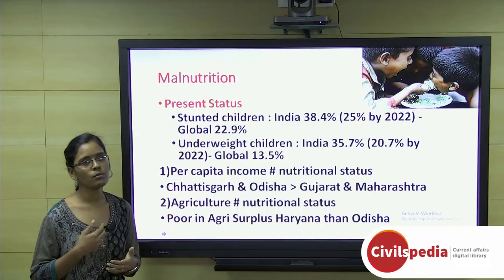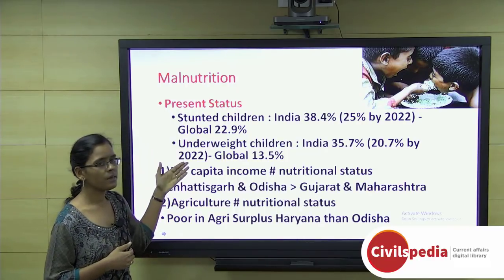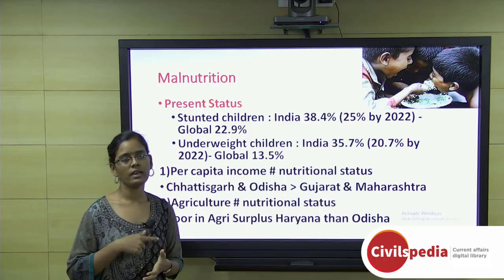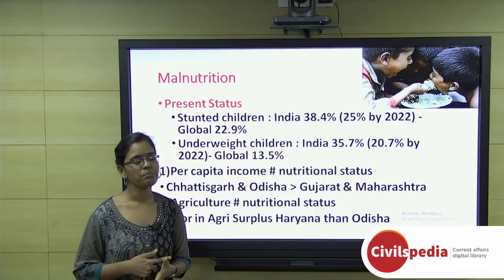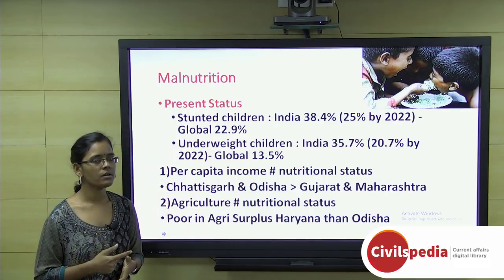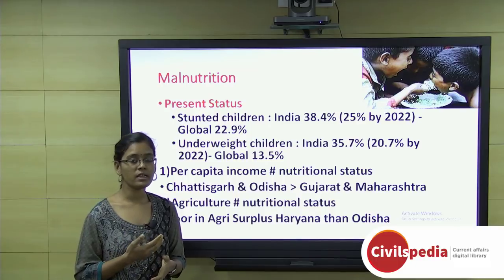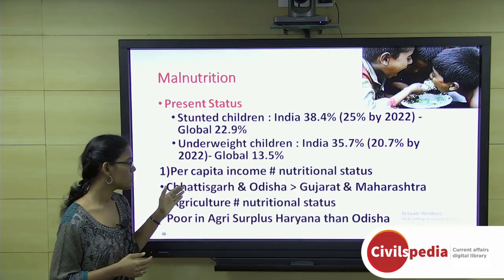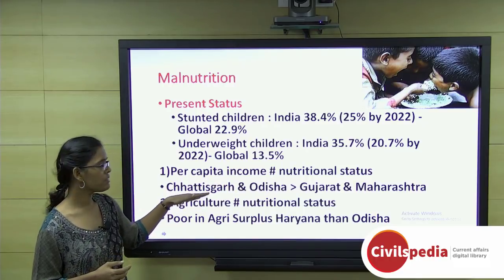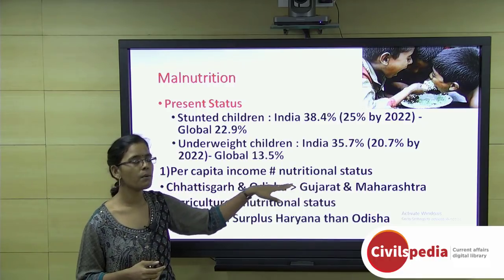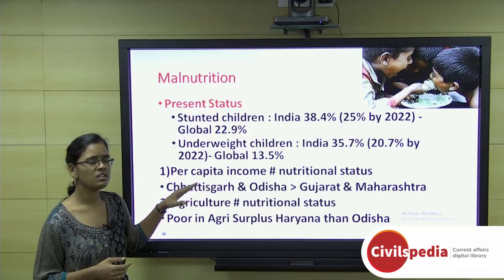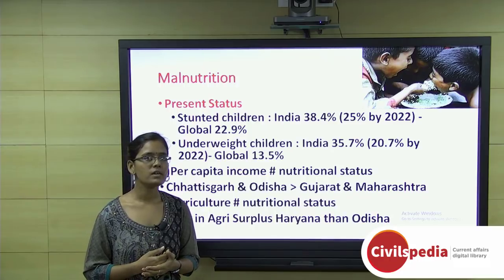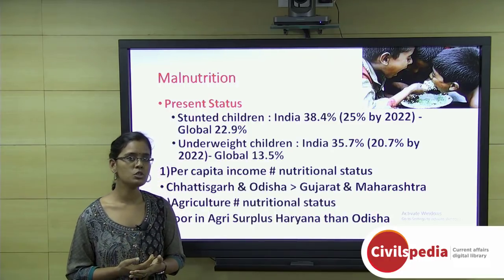Apart from that, the two myths that have been dispelled by this report are, first and foremost, that poverty is linked with nutrition. We used to think like that. But the scenario is different, because the states which have higher per capita income do not have a higher level of nutrition status. Chhattisgarh and Gujarat have a lower per capita income than Gujarat and Maharashtra, but they have good nutrition status. That shows that even a high performing state, with high per capita income, is not performing very well with respect to nutrition.